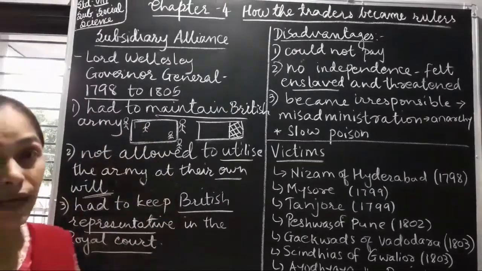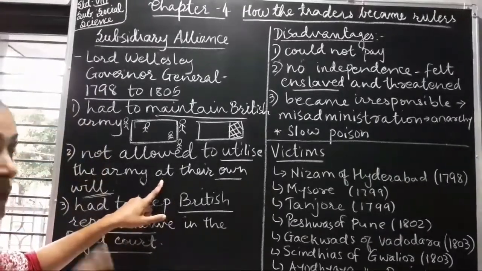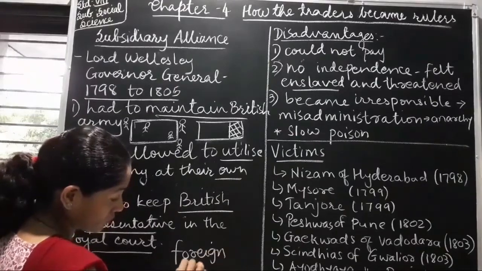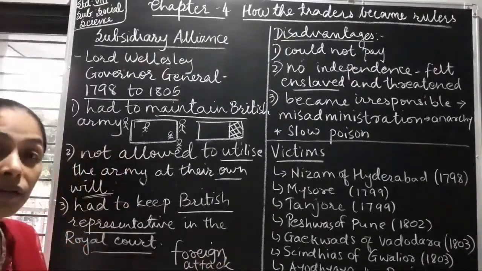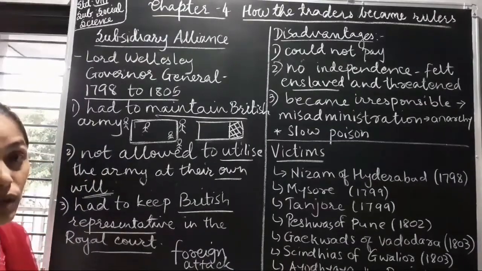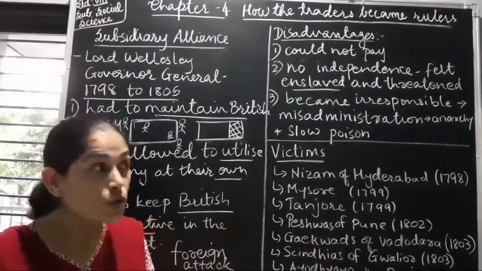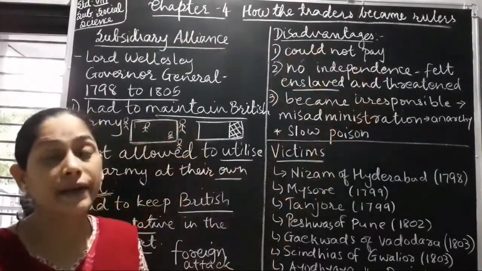The Indian rulers thought that the British army could save us from foreign attack. Even they could save us from internal conflict with the other Indian rulers. But what if the British army only comes and attacks us? So after thinking like this, they thought that this subsidiary alliance has trapped them.